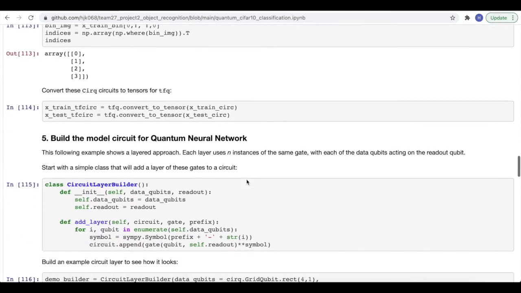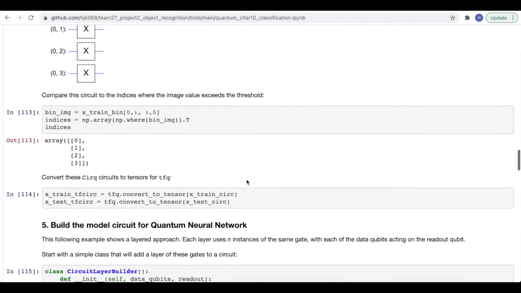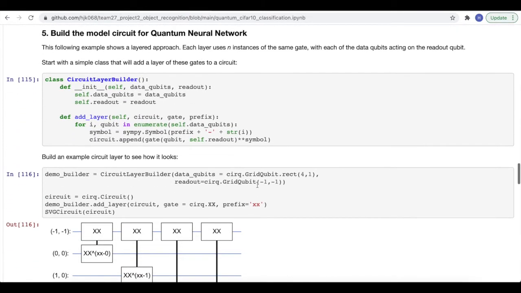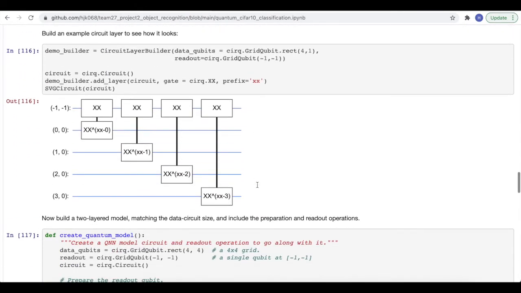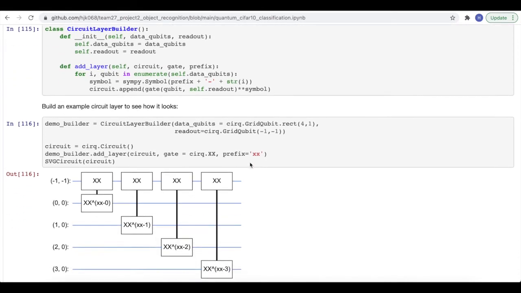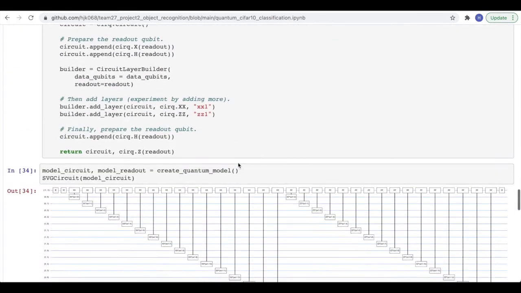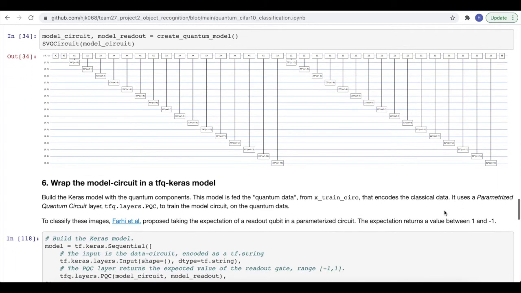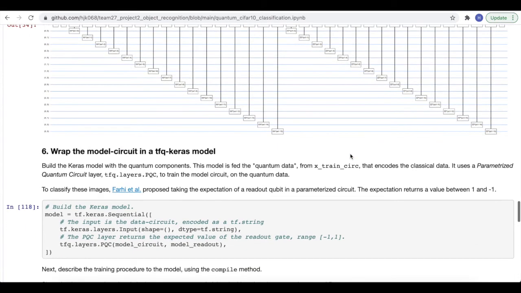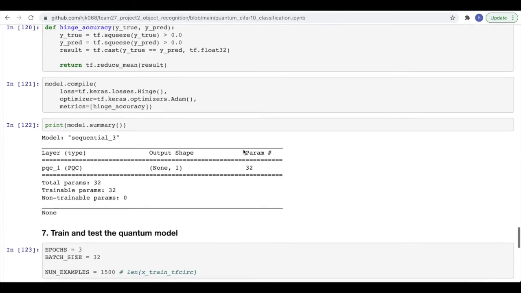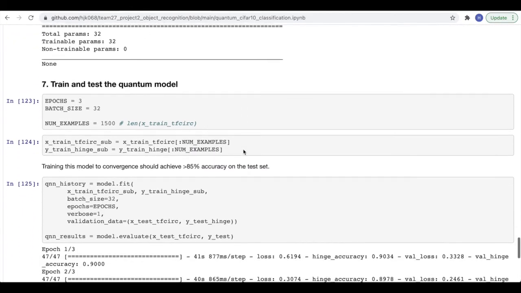And then we built the model circuit for quantum neural network using this quantum circuit. We made a 2-layer model that encodes where the data qubits act on a readout qubit on the top. This is the whole circuit. And we wrapped this model circuit with a Keras model. Then we trained and tested it.